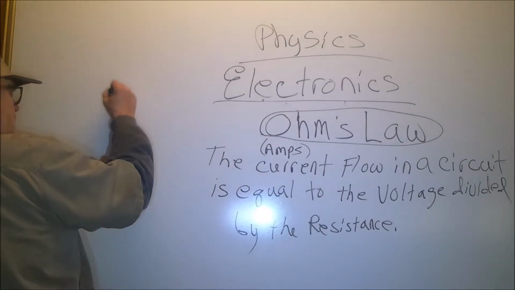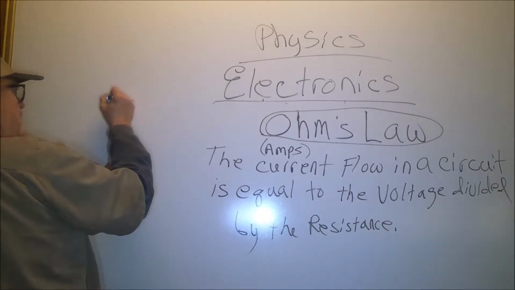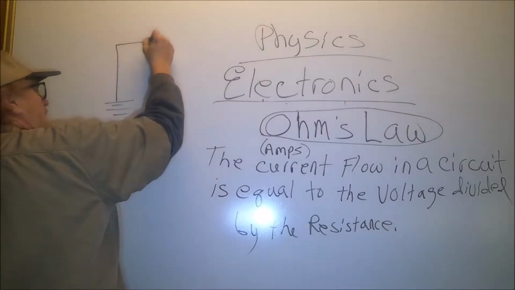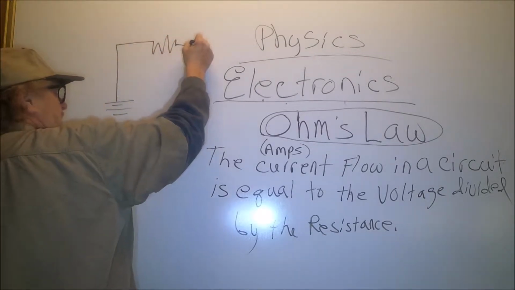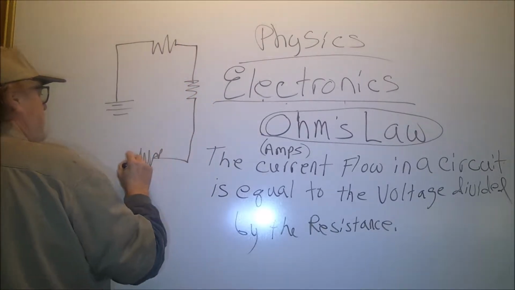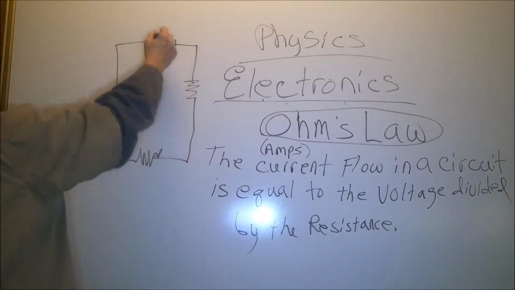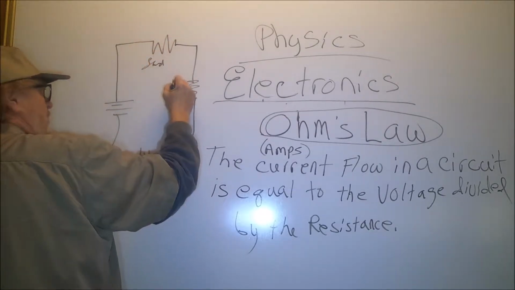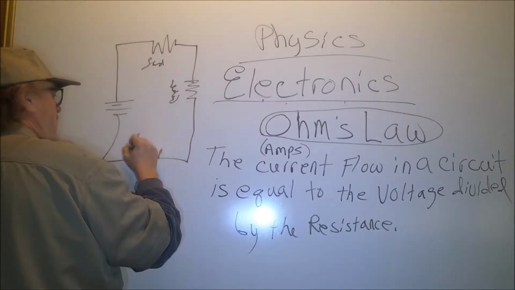And what is an electrical circuit? It is a deal where you have a battery. Perhaps, let's just take a car, we have a resistor here, we have another resistor here, we have another resistor here, and then we come up. These mean that there's work being done. This would be a load.